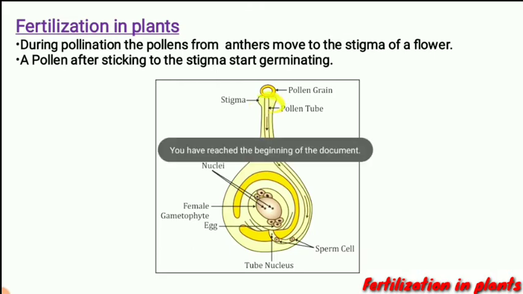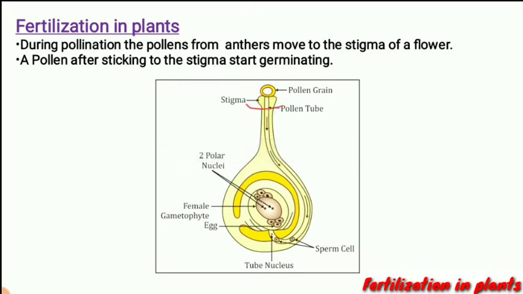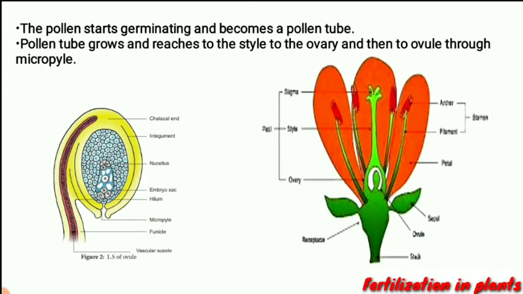This is the stigma, and this pollen has stuck on it. So this pollen starts germinating, and when the pollen starts germinating, it forms a pollen tube.